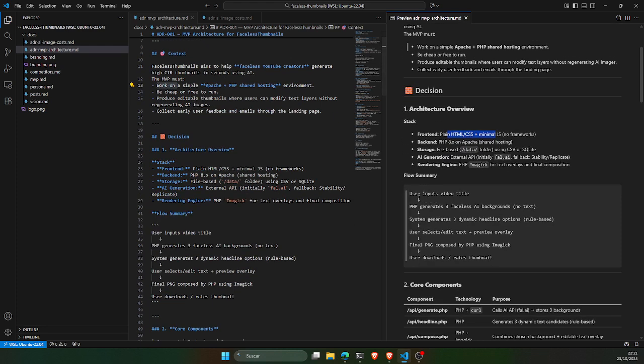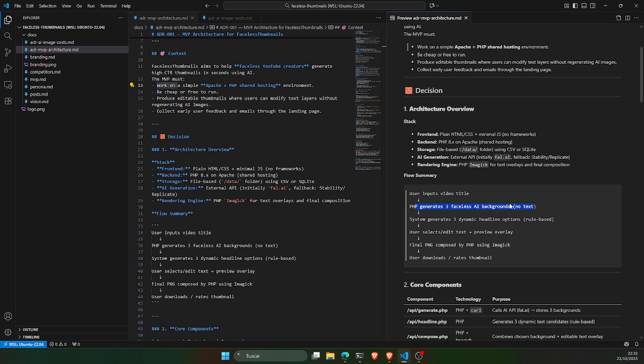Because at the end, the flow summary would be that the user inputs the video title, then with PHP we generate the 3 faceless AI backgrounds by calling these AI APIs. It's important to say AI backgrounds without text, because if we want them to be able to edit those texts, we would need to regenerate every time, consuming AI credits, so it would incur costs.